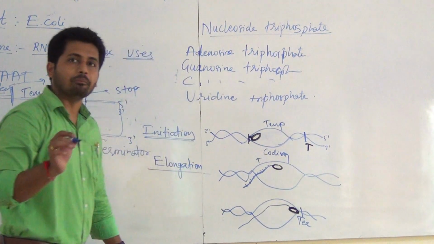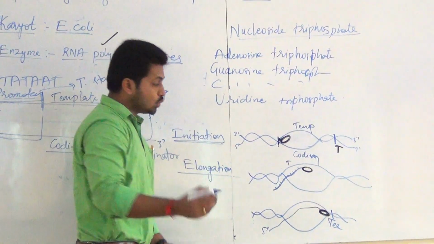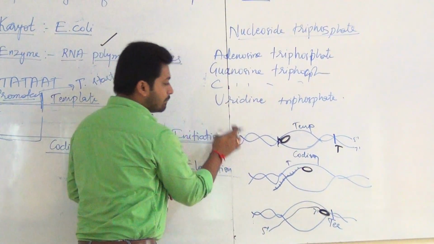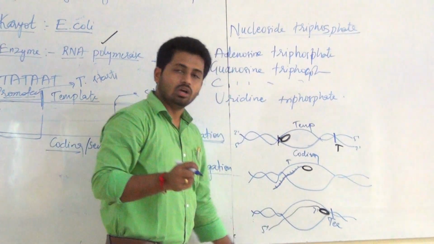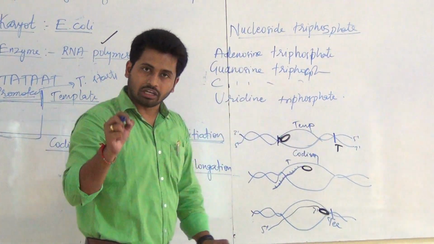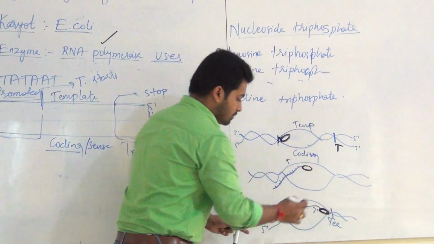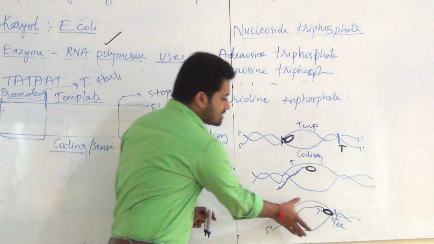A long mRNA, which has polarity 5 to 3. Remember why? Template is 3 to 5, isn't it? So RNA polymerase synthesizes in the 5 to 3 polarity direction. When it comes to the terminator point, this enzyme as well as this mRNA fall off from this DNA strand.